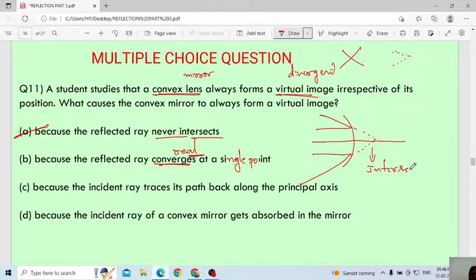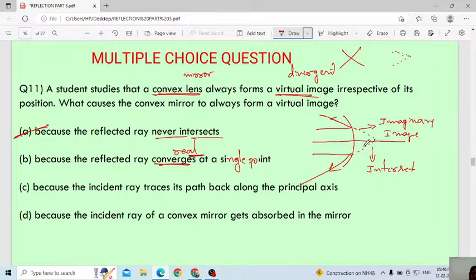But these are the reflecting rays, they are intersecting? This ray is moving this side, this reflecting ray is moving this side. Can they intersect? No, they will not at all intersect. Option A is the correct answer. The extended intersection is only imaginary. We are imagining the position of the image, but actually they will not at all intersect.